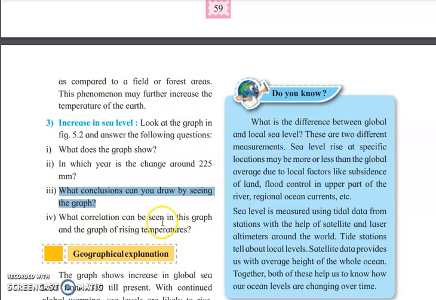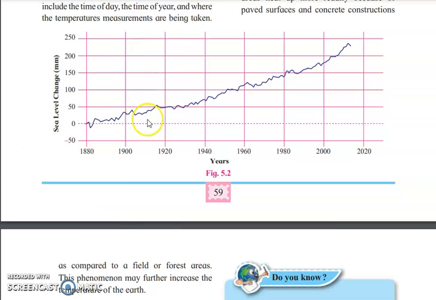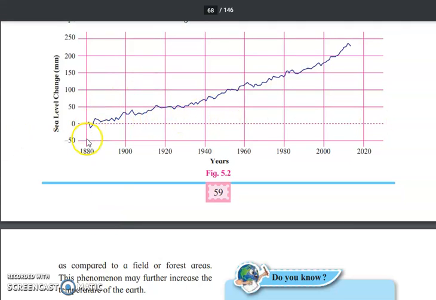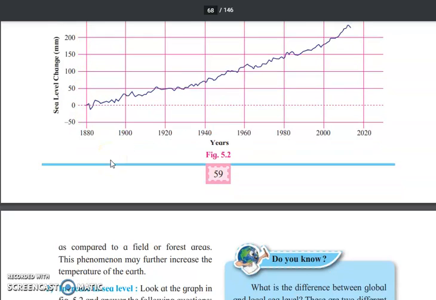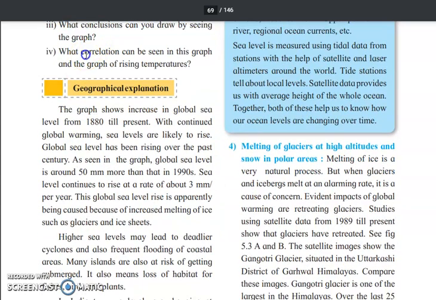What correlation can be seen in this graph and the graph of the rising temperature? The correlation is only that there is a consistent increase. As the years are increasing day by day, you can see that the sea level is also increasing day by day. So this is the only correlation which you can give for this particular graph.